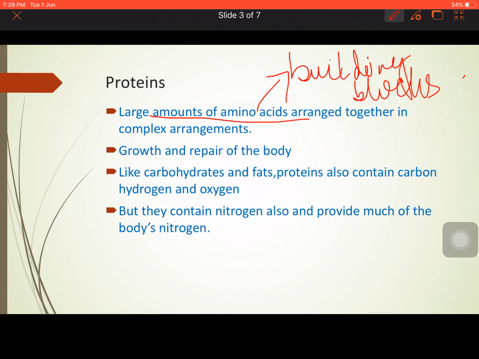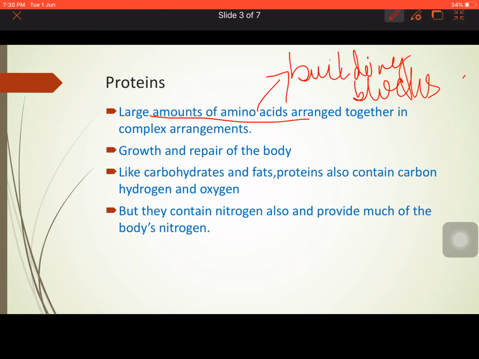Now, previously we have said that carbohydrates and fats are made up of carbon, hydrogen and oxygen. Here also proteins are made of carbon, hydrogen and oxygen, but they have an amino group. That is, the NH2 group is there, and so nitrogen is mandatory, it is a part of protein.